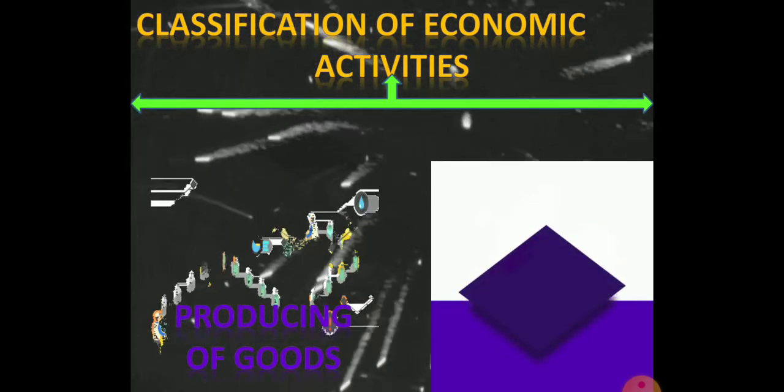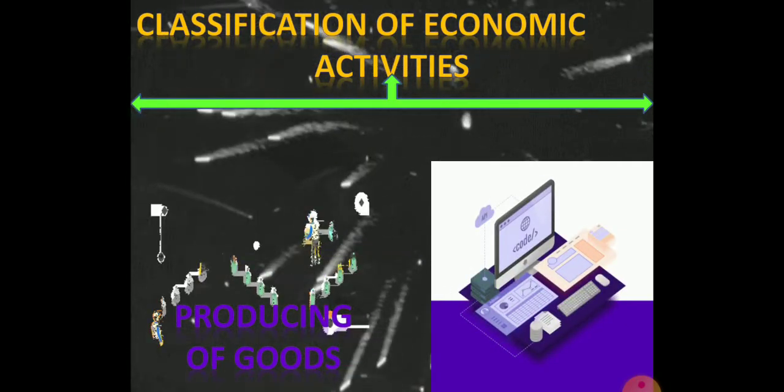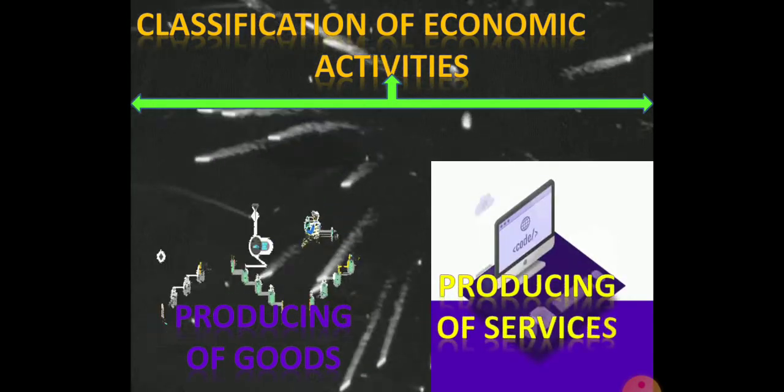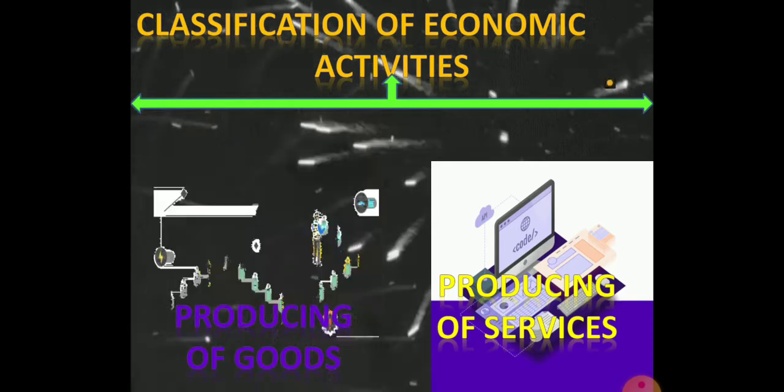a part of the producing of goods under the economic activities in an economy. Under the producing of services, all kinds of transport services like roadways, railways, waterways, airways, then banking, insurance, post office, telegraph are a part of the producing of services. By producing of goods, by producing of services, human beings will get some amount either in cash or kind. So we can call these two kinds of activities are the economic activities.